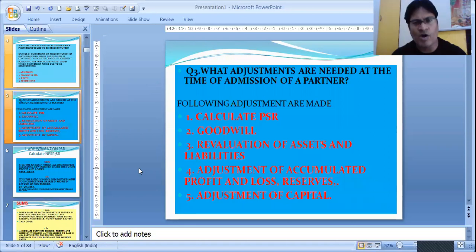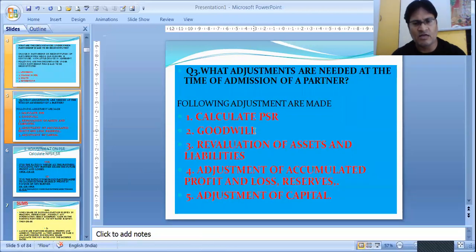Now, next is what adjustments are needed at the time of admission of a partner. You should understand whenever this reconstitution of partnership takes place, then the following adjustments need to be done as per the partnership deed, in the proper way of accounting. We need to calculate profit sharing ratio. We need to calculate goodwill. Accounting treatment of goodwill is necessary.